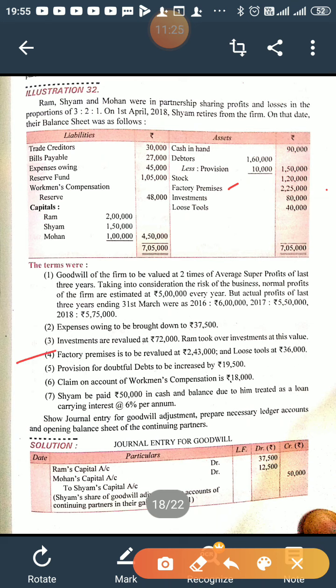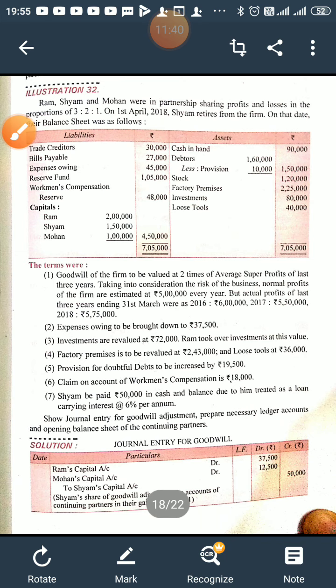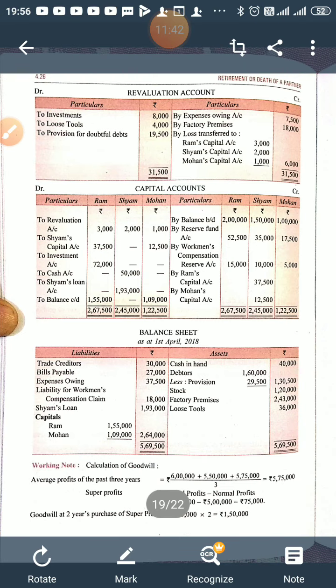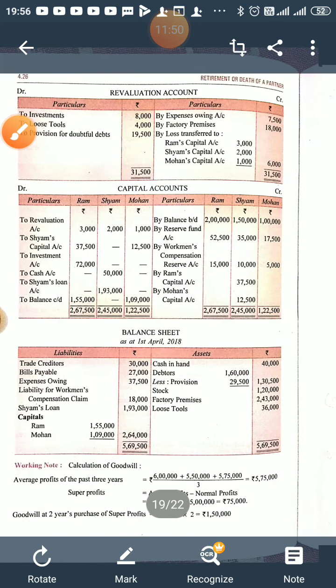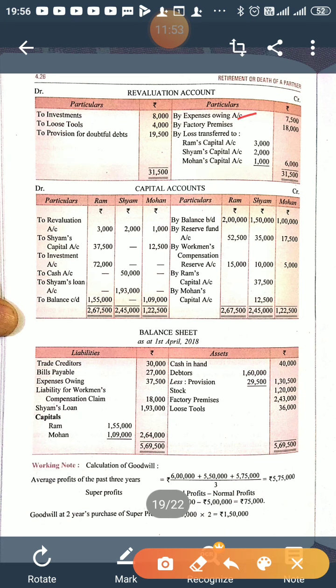In fact, there is an adjustment related to factory premises. So factory premises is to be revalued at 2,43,000. Right now it is 2,25,000. So it is increased by 18,000. So increase in factory premises is again a gain for the business. So the journal entry will be factory premises account debited to revaluation account 18,000. So revaluation account will be credited by factory premises, and in the balance sheet we will add the 18,000 and we will write the final amount, that is 2,43,000.